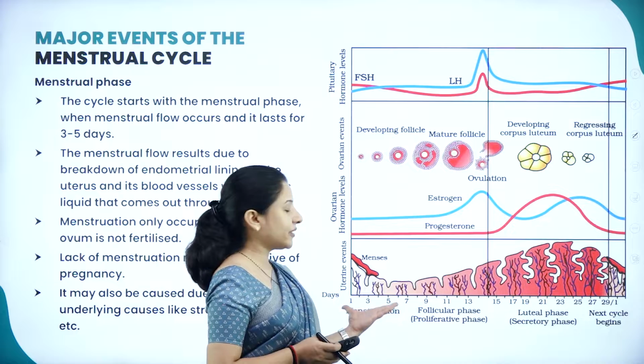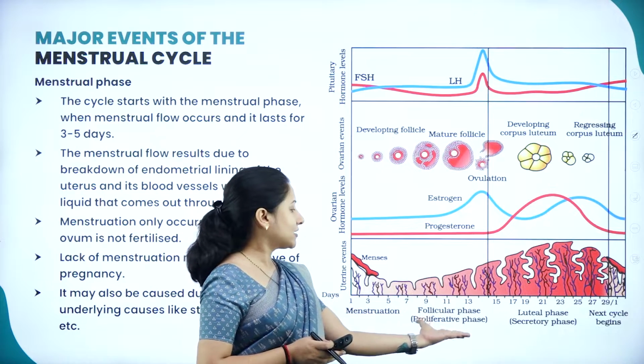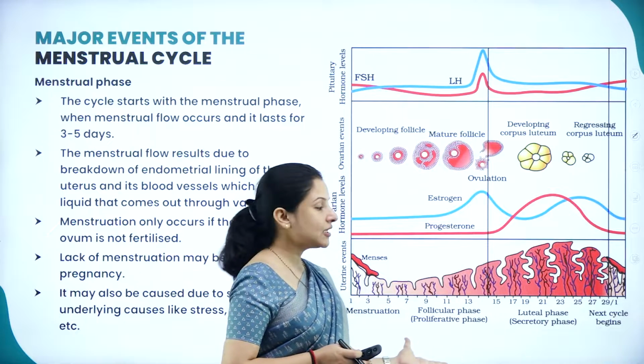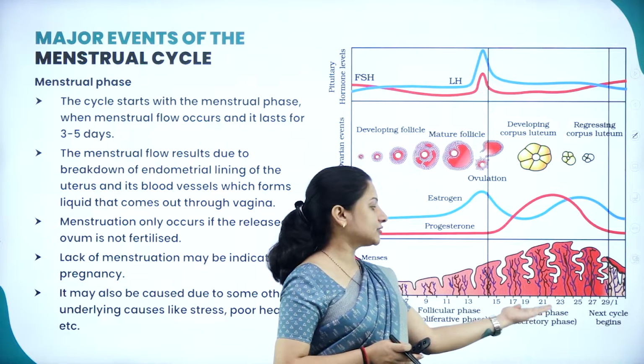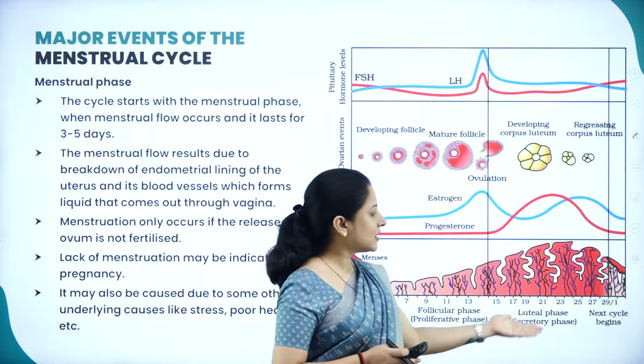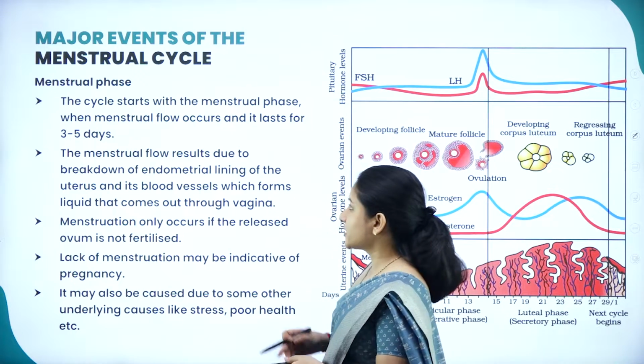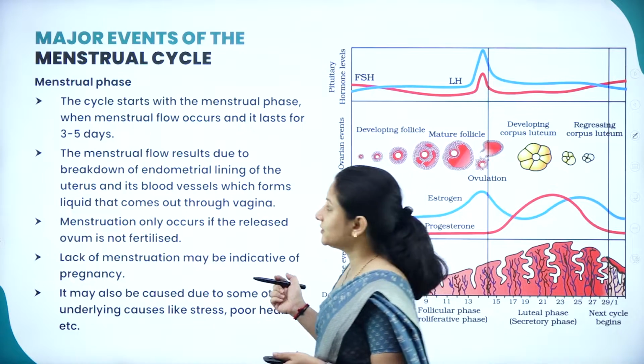The first one is the menstruation. The second event is the follicular phase, which is also called the proliferatory phase. And the third one is the luteal phase, also called the secretory phase. And the last one is the next cycle, the beginning of the next cycle. So we shall study each of these events one by one.